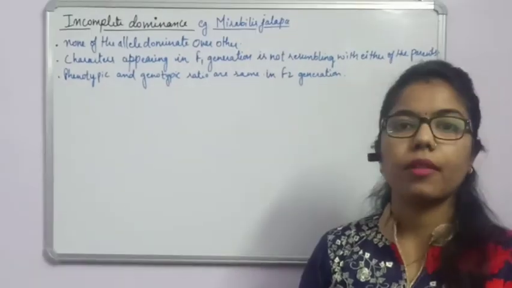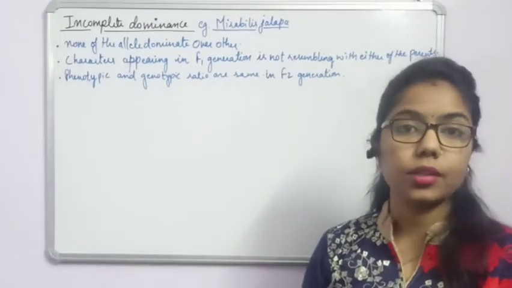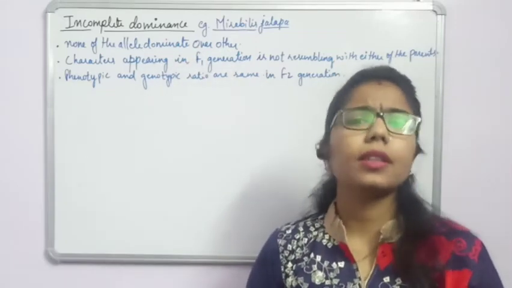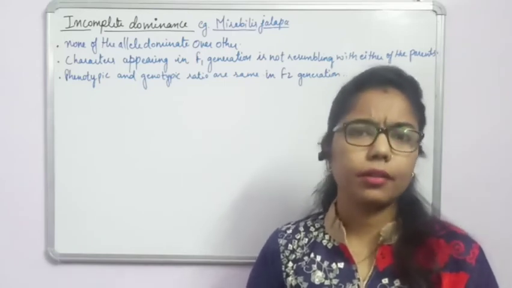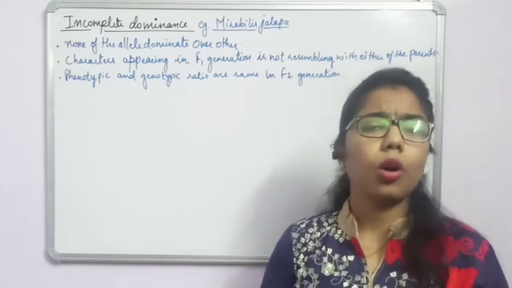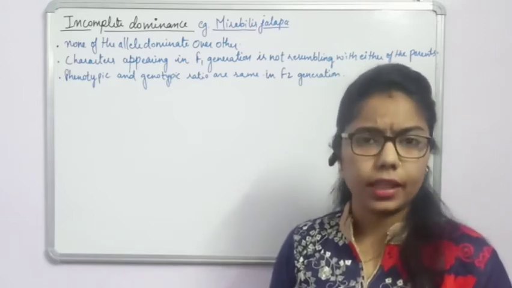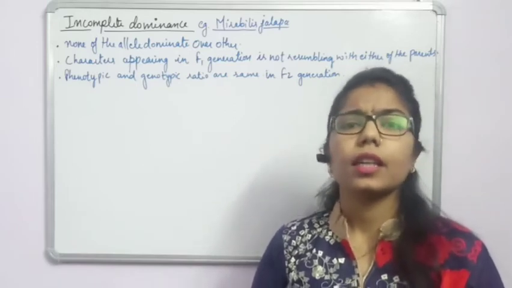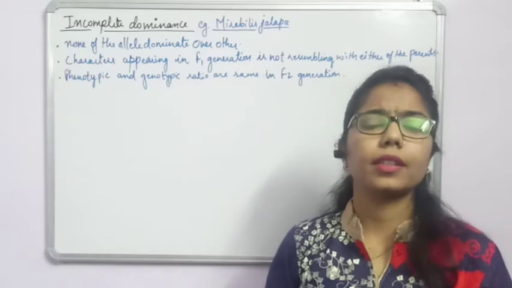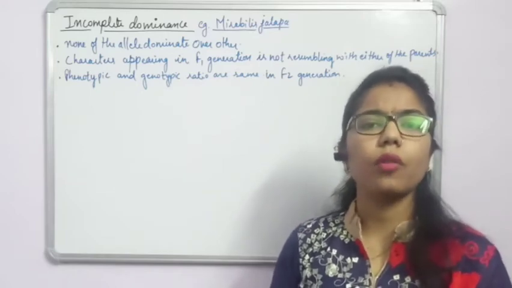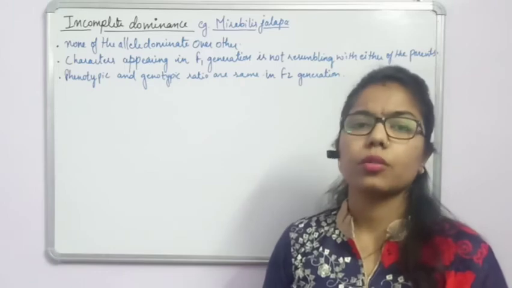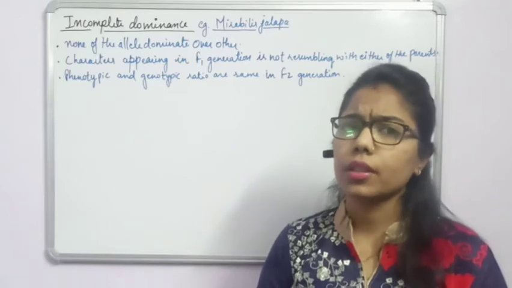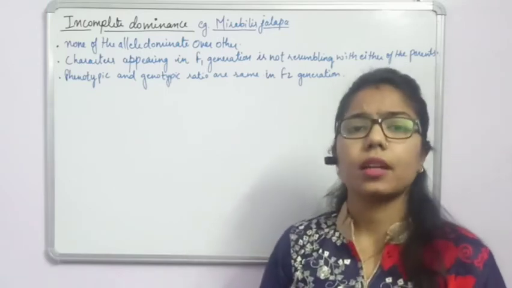Hello students, welcome back. Today we are going to start another topic, that is incomplete dominance. In the previous lecture we covered the different laws given by Mendel: the law of dominance, the law of segregation, and the law of independent assortment. Of these three laws, two have some exceptions, but the law of segregation has no exception, so we said it is a universal law. But the law of dominance is not universal. Why? Because it has some exceptions.